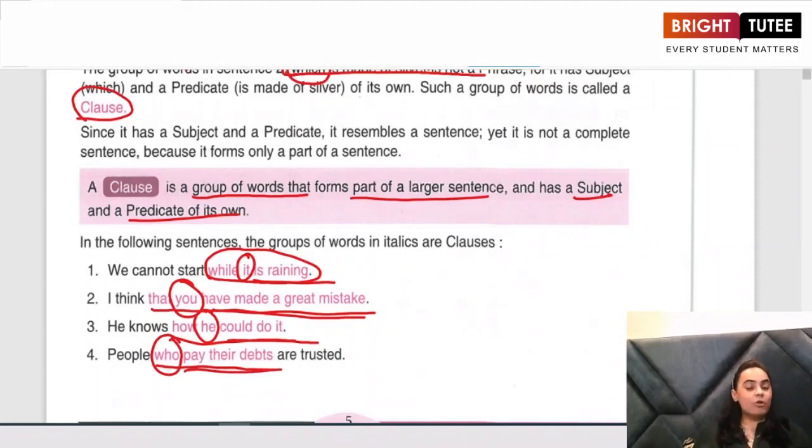So you see, in all these four sentences, those groups of words that were written in pink were clauses. Why? Because these groups of words had a subject and a predicate of their own. But in addition to it, they were a part of the main sentence. So they were not an independent sentence, but a part of the main sentence. So this is what a clause is.